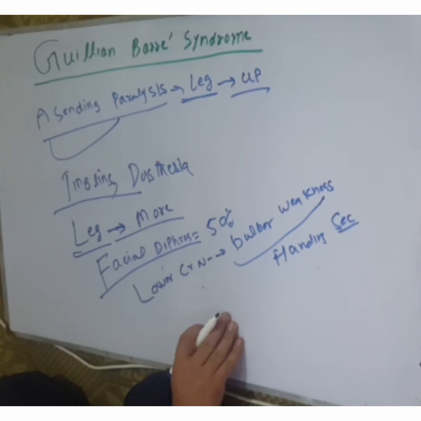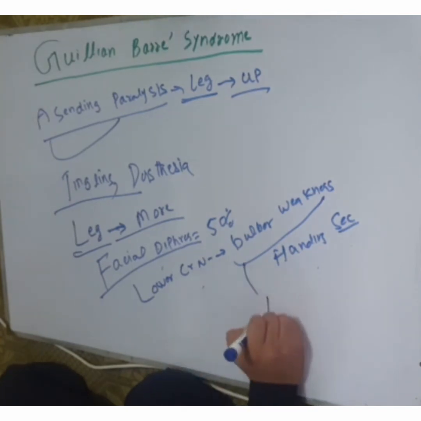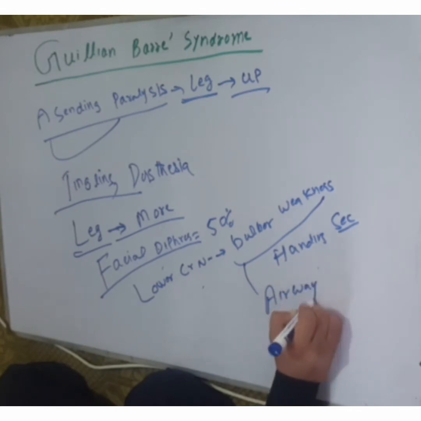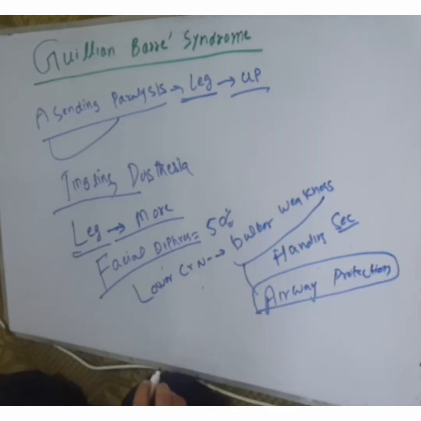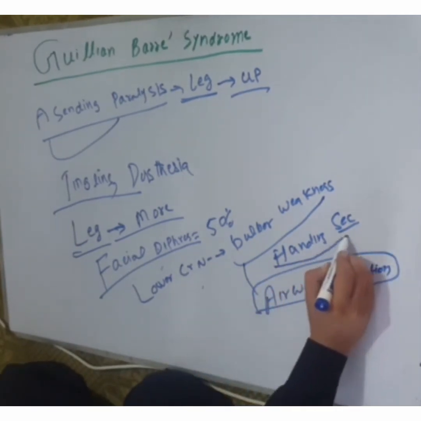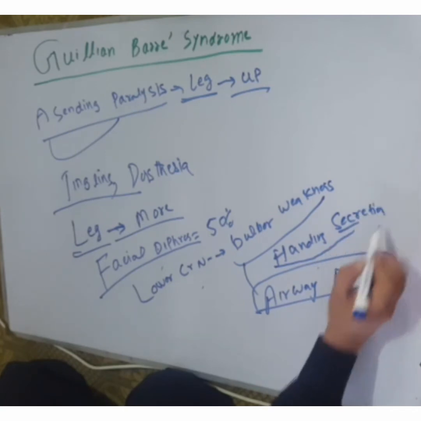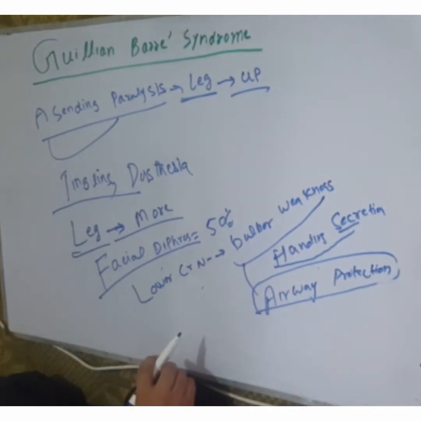There is also difficulty in maintaining airway protection when bulbar palsy occurs due to lower cranial nerve involvement. In bulbar palsy, there is difficulty in handling secretions and difficulty in airway protection.